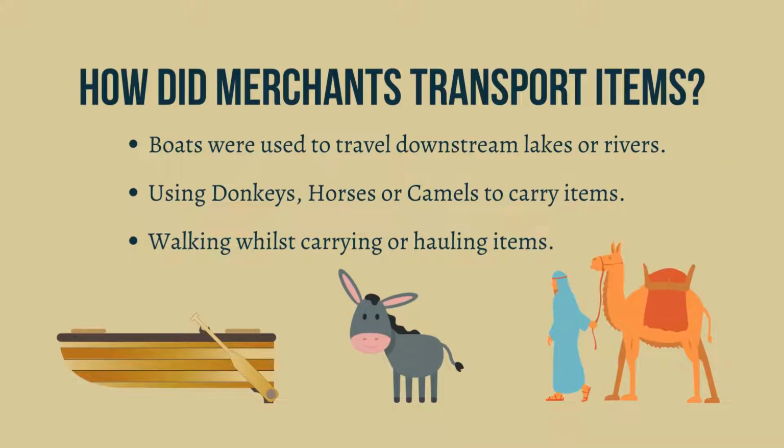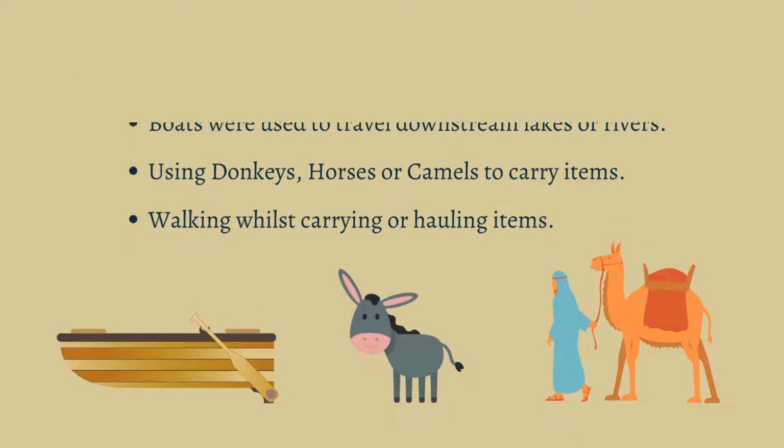How did merchants transport items? First, boats were used to travel downstream on lakes or rivers. Second, using donkeys, horses or camels to carry items. Third, walking whilst carrying or hauling items.